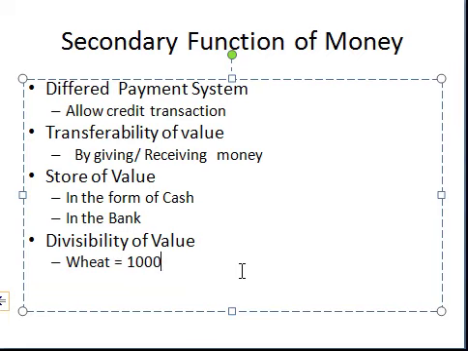So students, these are the general functions of money. The first two primary functions are medium of exchange and common unit of measurement. And then four secondary functions: deferred payment system, transferability of value, store of value, and divisibility of value.